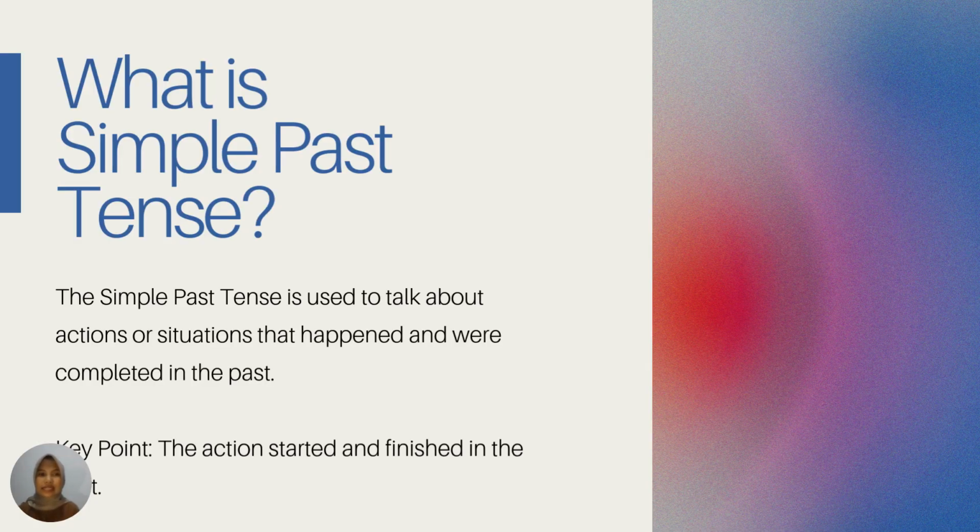So, what is simple past tense? The simple past tense is used to talk about actions or situations that happened and were completed in the past. And the key point for simple past tense is the action started and finished in the past.